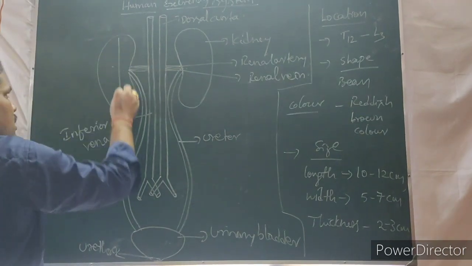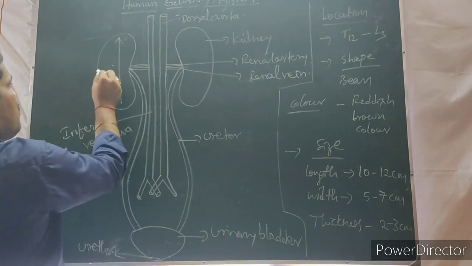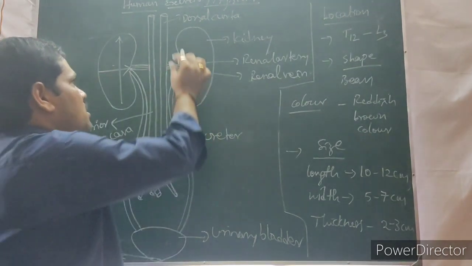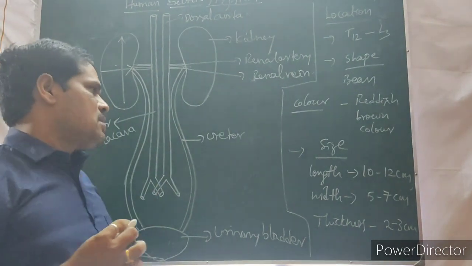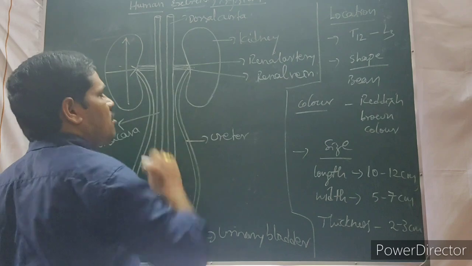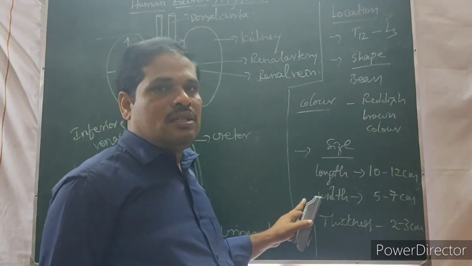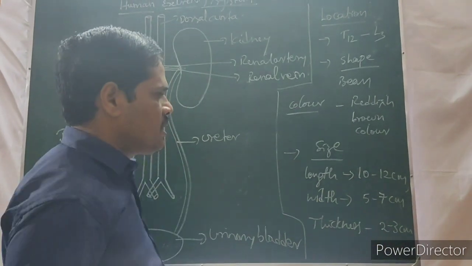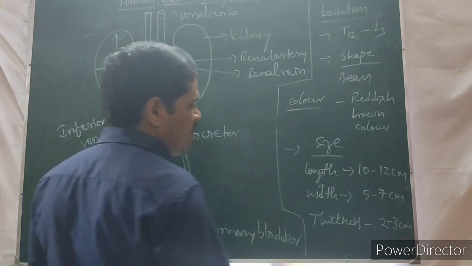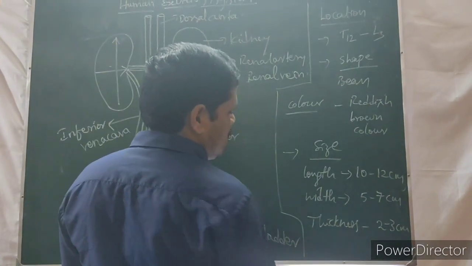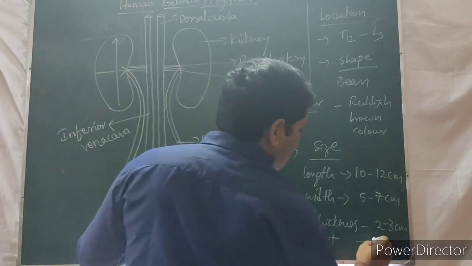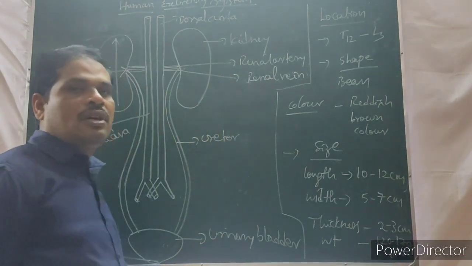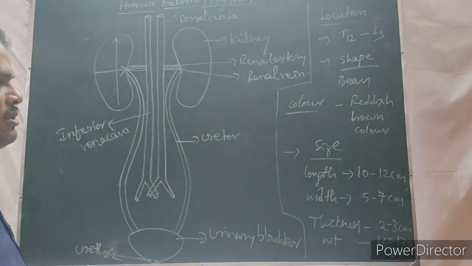You see the length, it is the length of the kidney. Then the width, it is the width of the kidney. Thickness is one of the measurements of the kidney, which is commonly 2 to 3 centimeters. The next one after thickness is weight. The weight of each kidney is 120 to 170 grams.